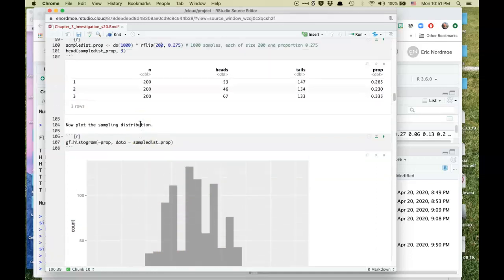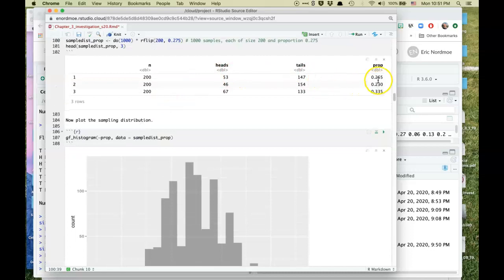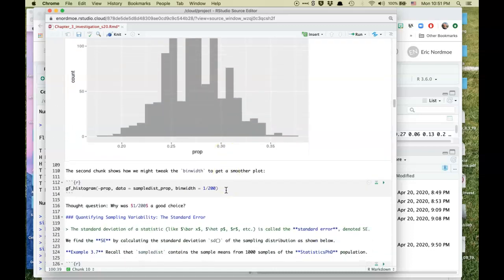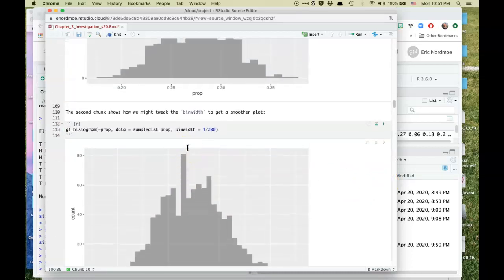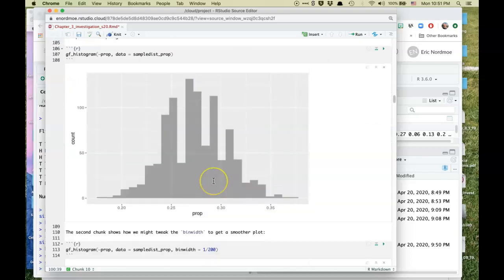Some of that is just an artifact of what happens when you divide the number of outcomes, a whole number, by another whole number. So there's a little trick I sometimes use, which is to use bin width as 1 over n. All right, 1 over 200 in this case, and let's see how that looks. See, that actually ends up being quite a bit smoother.